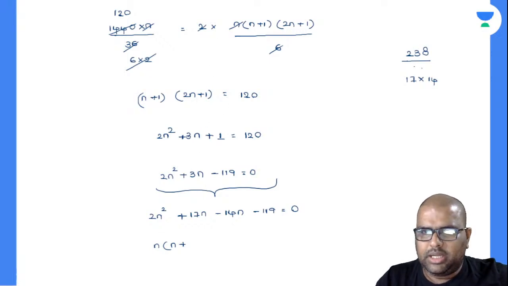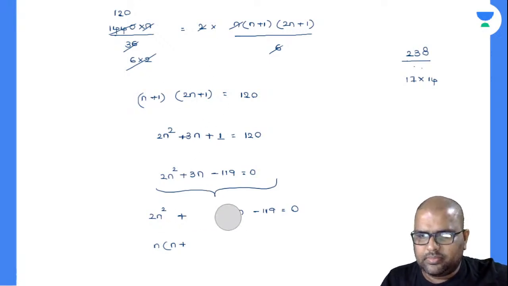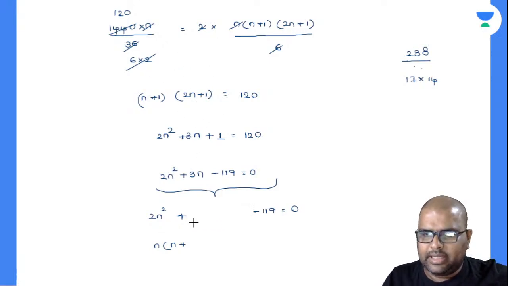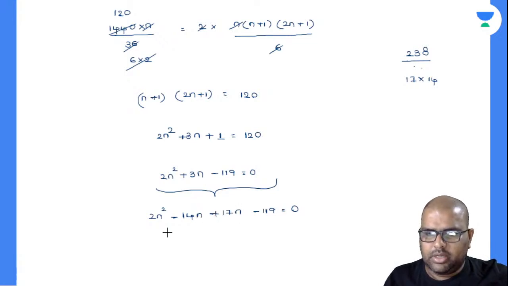So see here, can I write it like this? One second. Give me one second. We are right, but I am writing wrong values there. Minus 14n plus 17n. So I'll take 2n as common. This will be n minus 7.